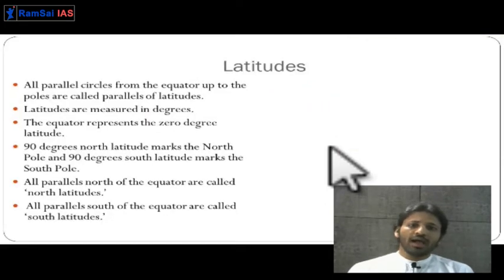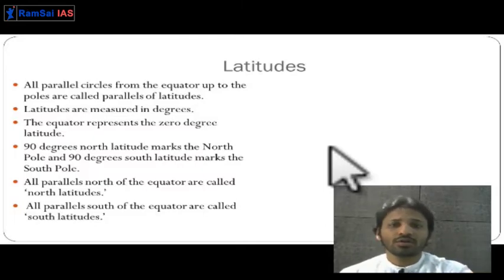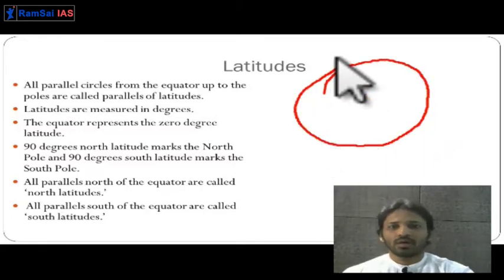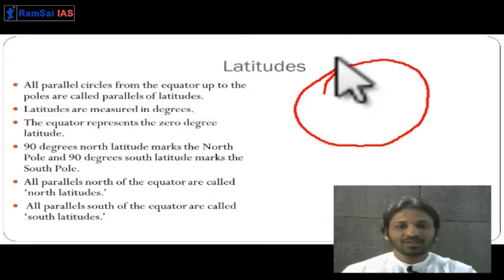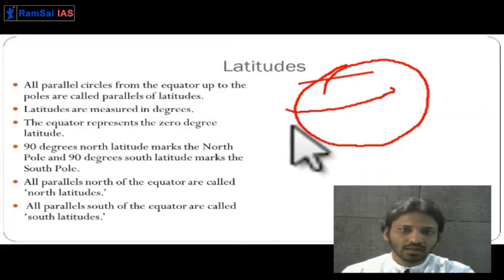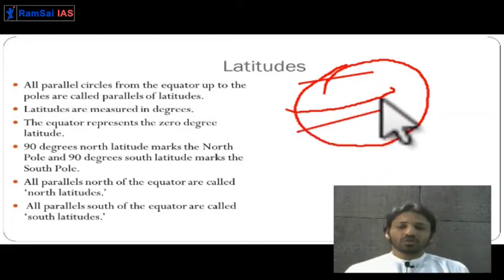As we move towards the latitudes, the first part of this chapter, what are latitudes? Latitudes are nothing but imaginary horizontal lines on the surface of the earth. Pardon me, because it's a little difficult to draw on the screen, so the globe will not look like a globe. Here you can see that these are parallel lines, and we call them latitudes.